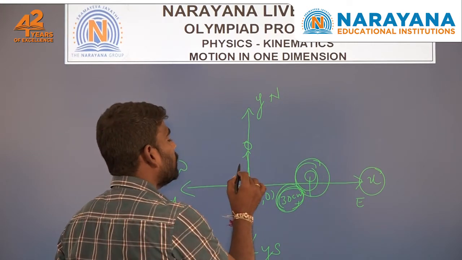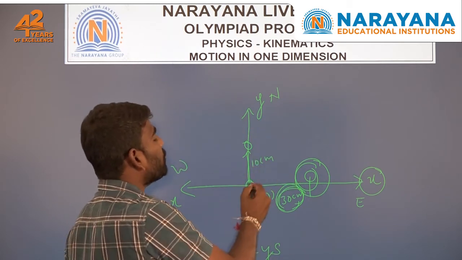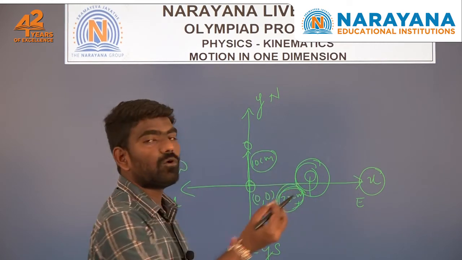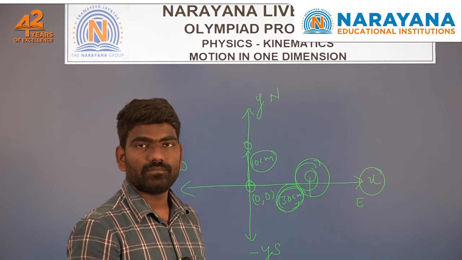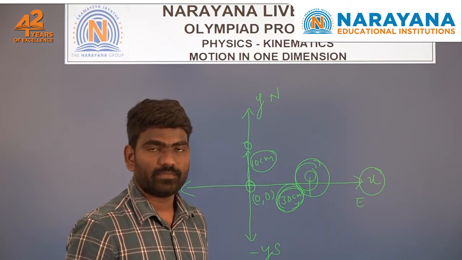Then only one value, either 10 centimeters or 20 centimeters above the origin, is enough to describe the position of the object with respect to the origin.